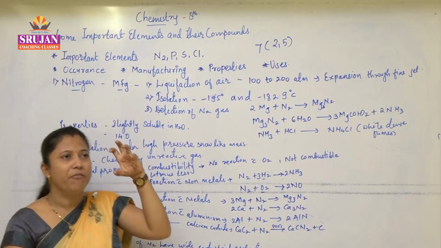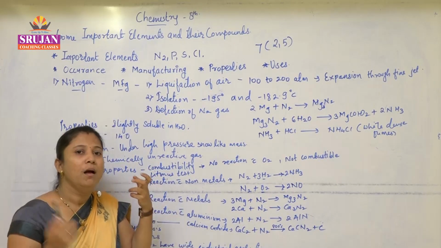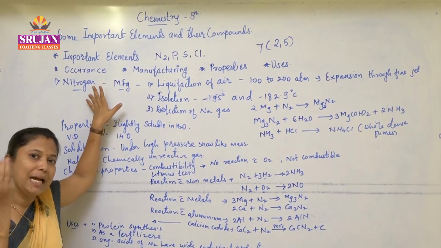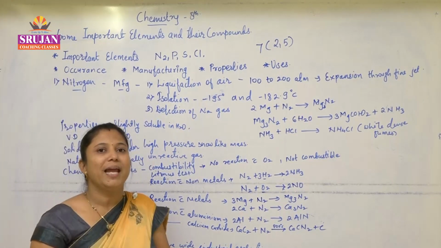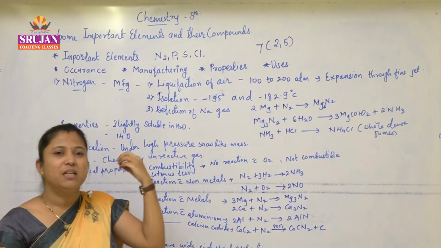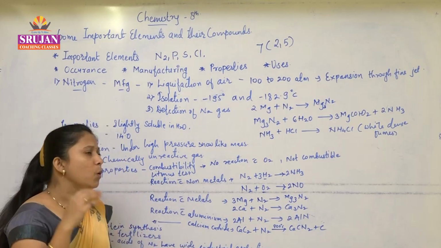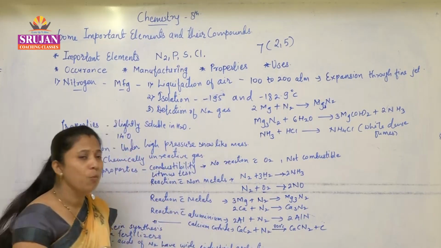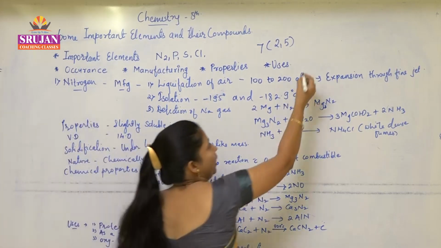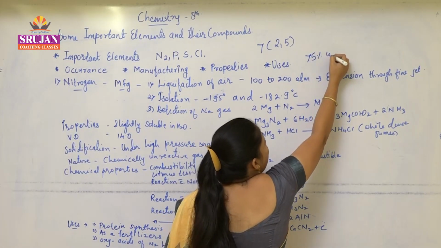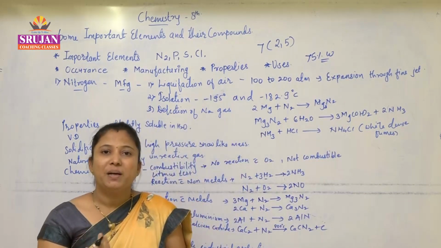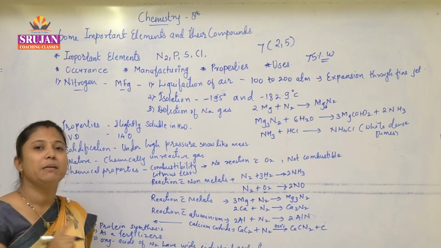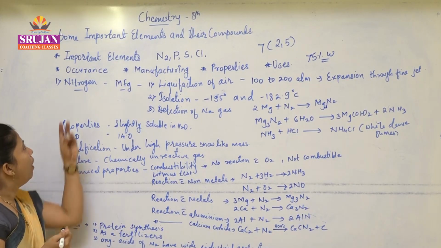If an element is very reactive, then it is present in a combined form, and if it is not reactive, then it is present in a free state. As nitrogen is inert, not reactive at all, it is present mostly in a free state. In air different gases are present, and nitrogen is present about 75% by weight and 78% by volume in air. So this is about its occurrence.